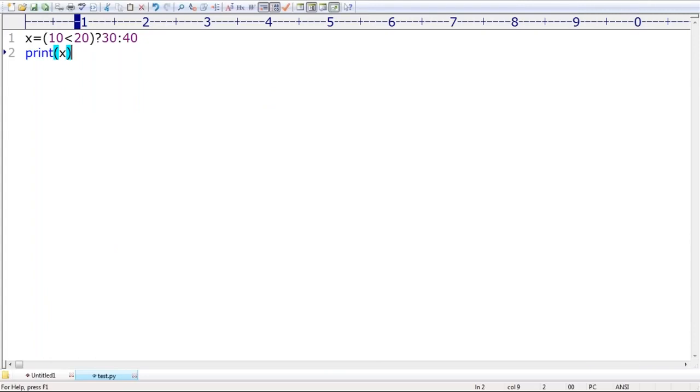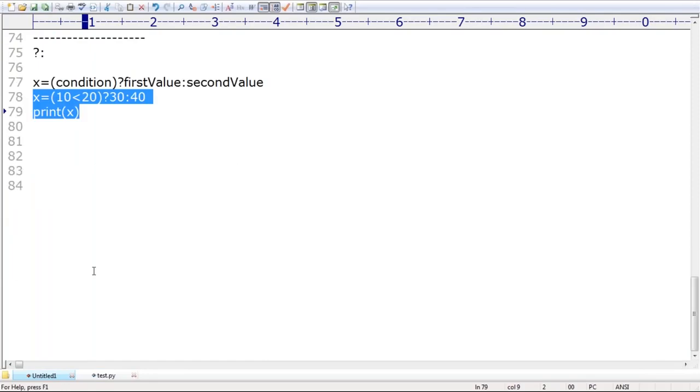In Python, the ternary operator is available. Remember that. In Python, the ternary operator is available, but the syntax style is different. Don't think it's not available. It's available. Python is a very good programming language. It won't miss any operator except one or two.